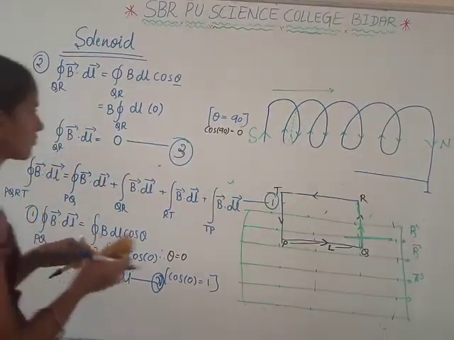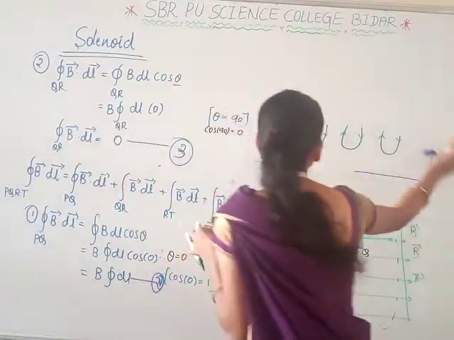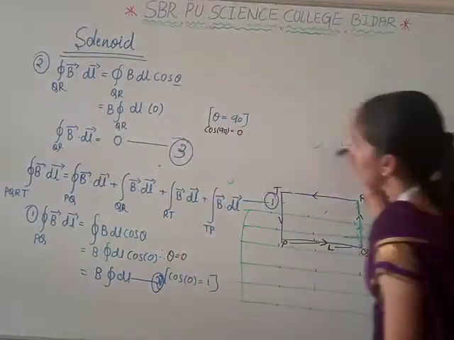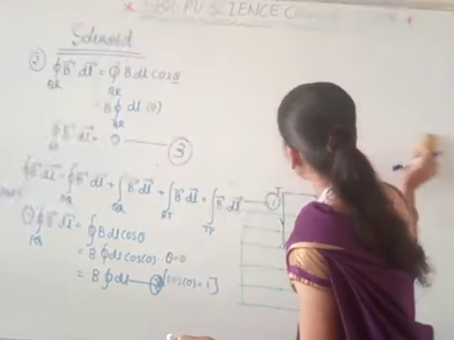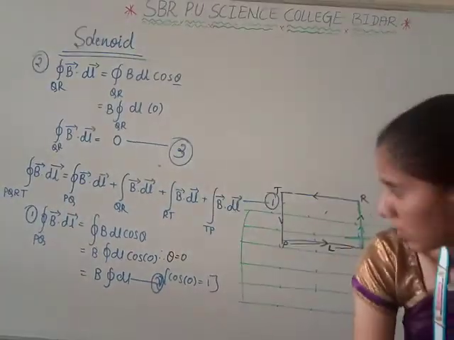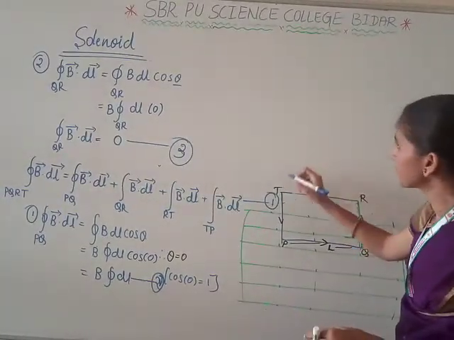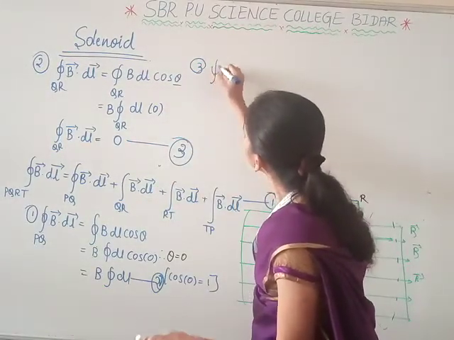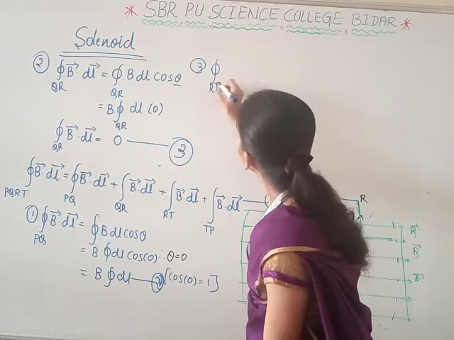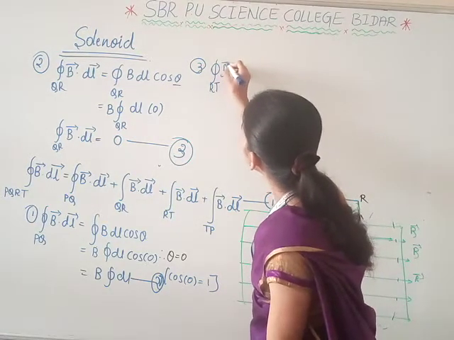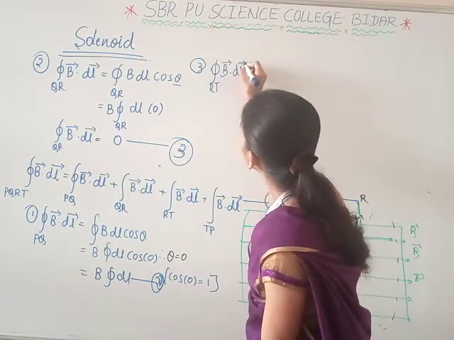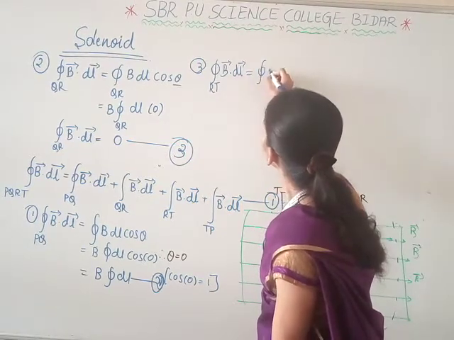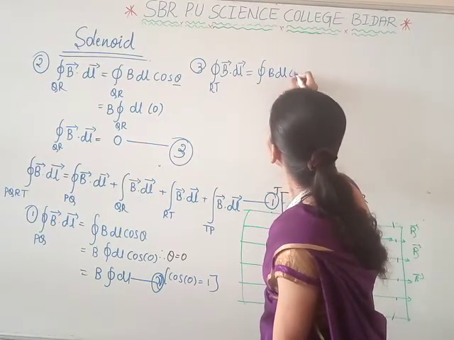Next, along RT, the closed integral of vector B dot dl is equal to B into dl into cos theta.